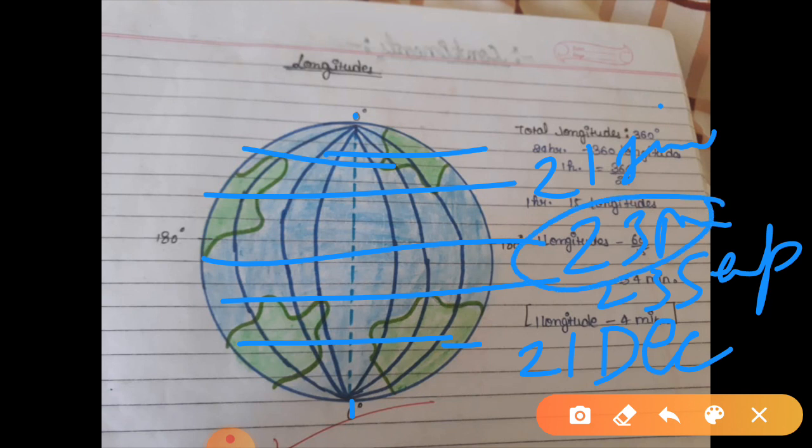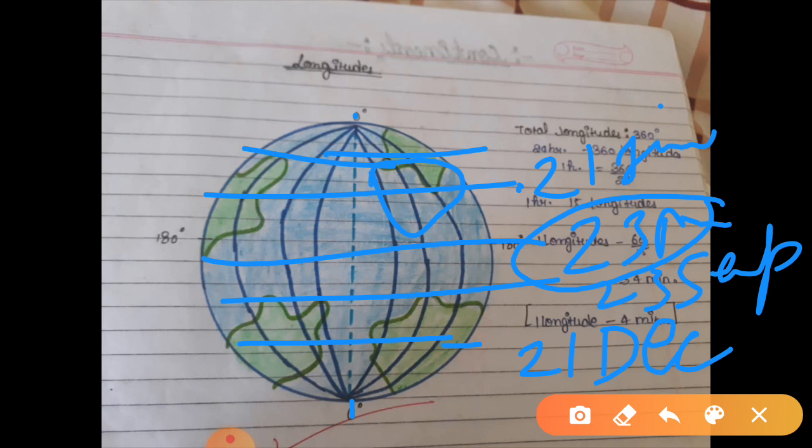23rd March, sun is here. Then it will move in the northern hemisphere. March, April, May, June, at 23 degree the sun will be shining here. As India lies here, on 21st June it is the biggest day and the hottest day, because the sun shines brightly here.